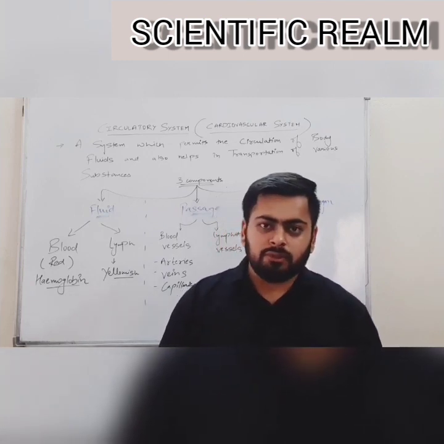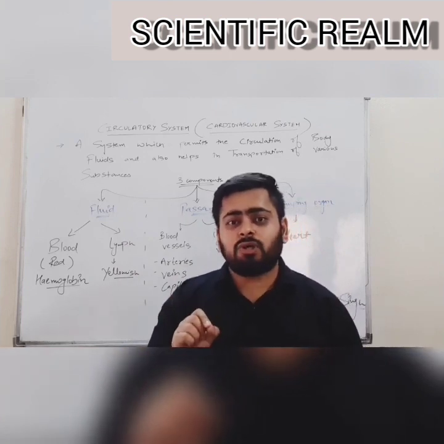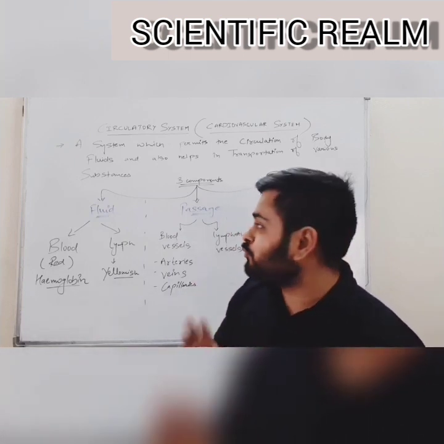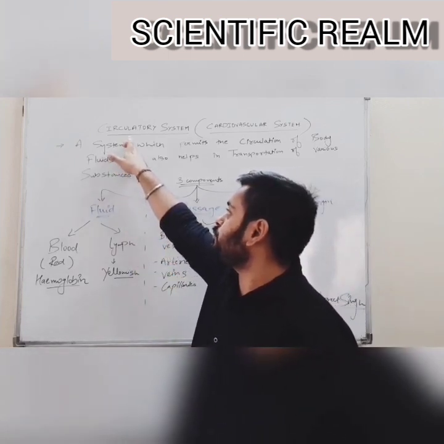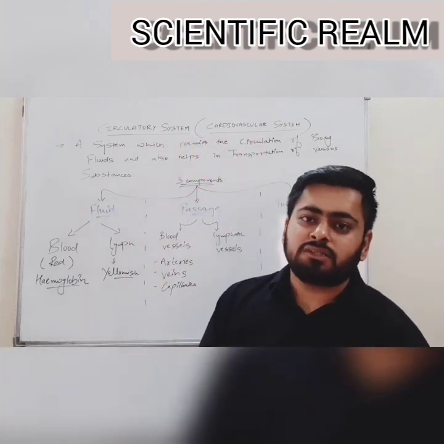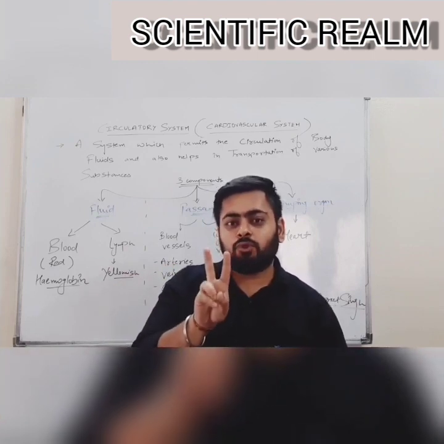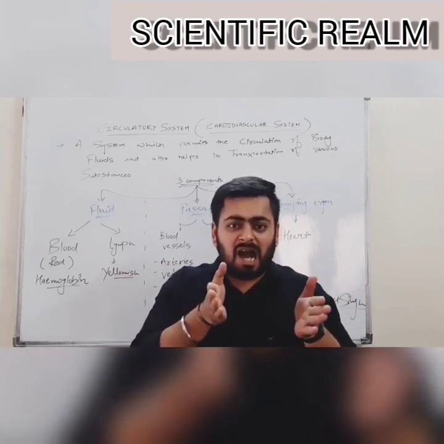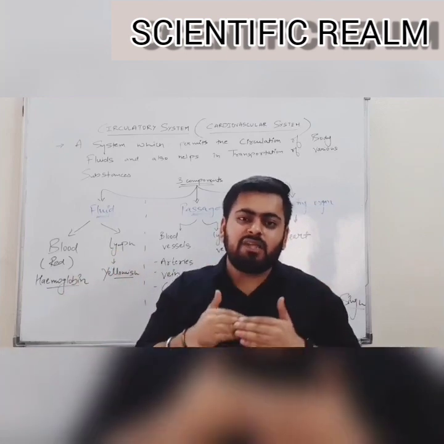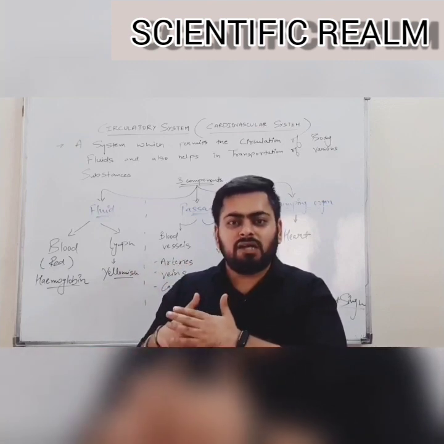But remember, to understand how a human heart works, we first need to understand to what system it is associated. And the system to which the human heart is associated is known as the circulatory system, also known as the cardiovascular system. Cardiovascular system is combined from two words. First word is cardia, second is vascular. Cardia means heart, and vascular means the body fluid, blood and the vessels.